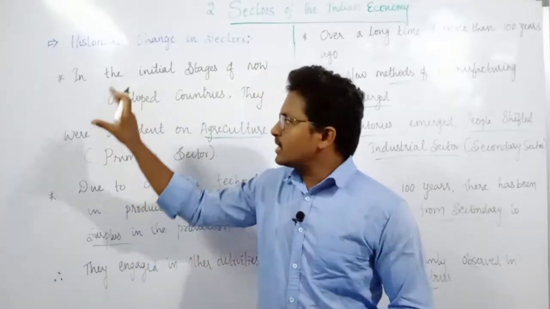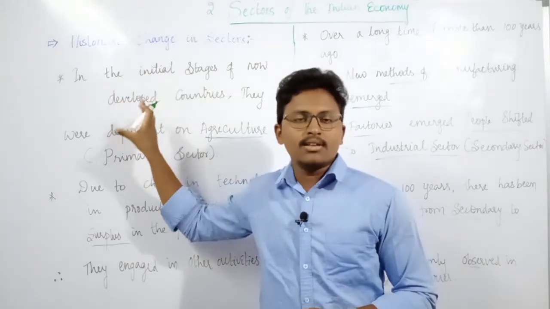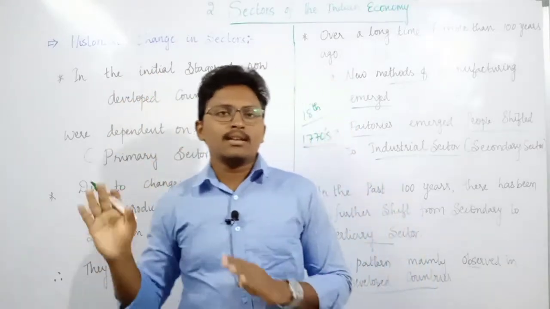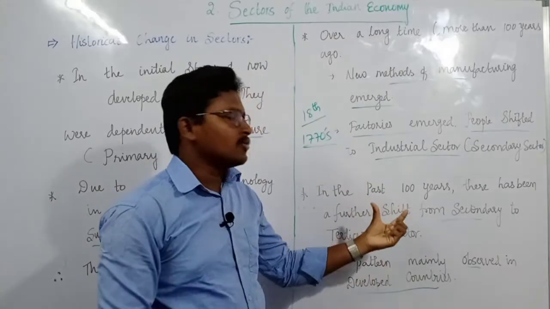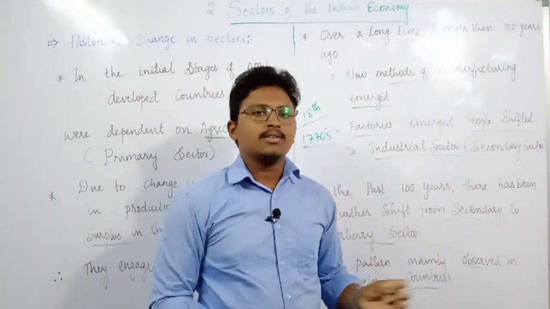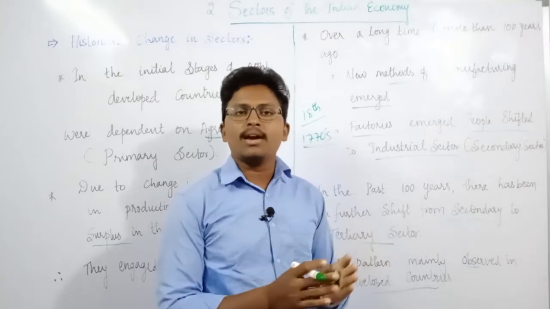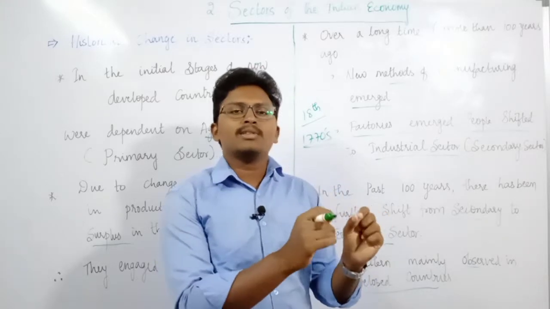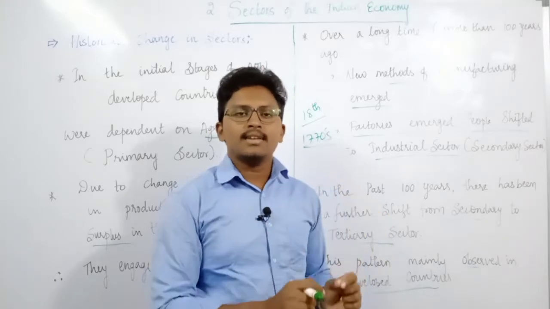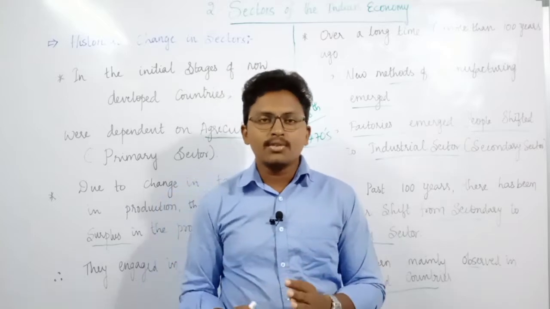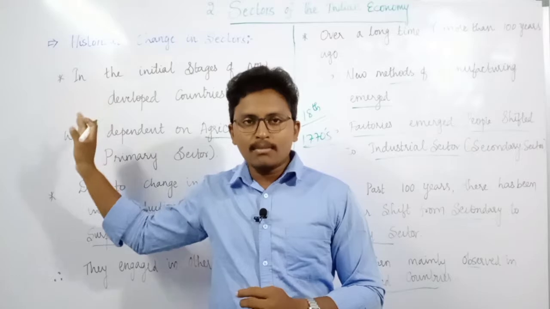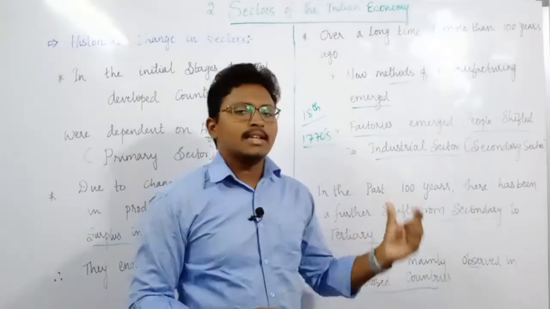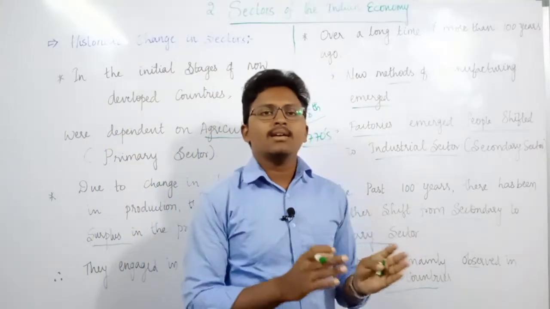All the developed countries initially were dependent on the primary sector. Slowly they shifted to the industrial sector. Then they shifted towards the tertiary sector. Sometimes the question can be asked: explain these historical changes in the sectors. Then you are supposed to write all these changes from the beginning with the primary sector, ending with the tertiary sector, how it has occurred.